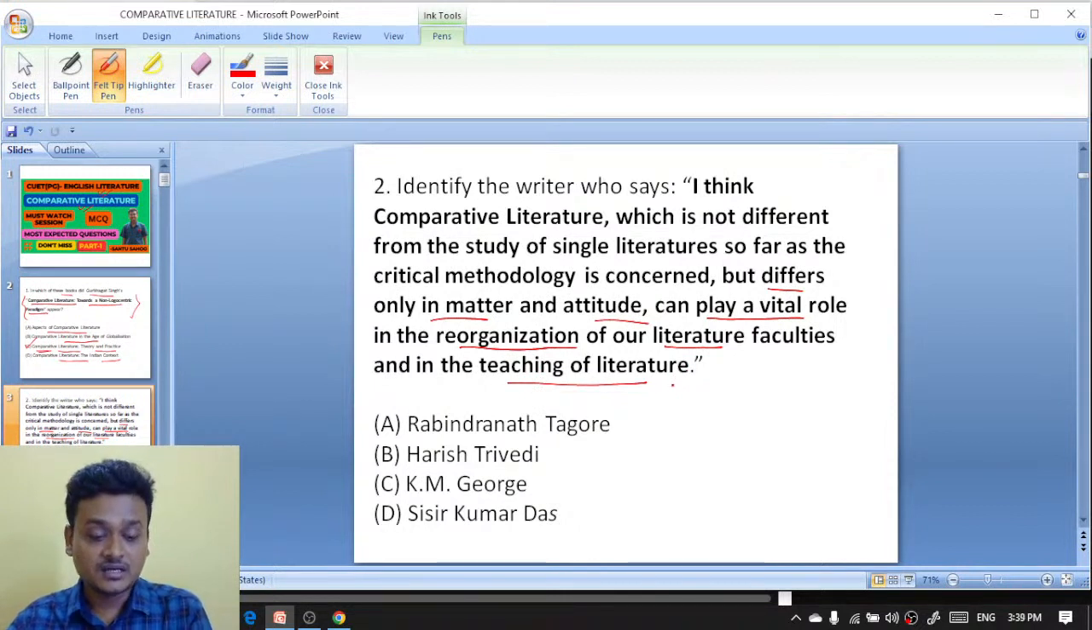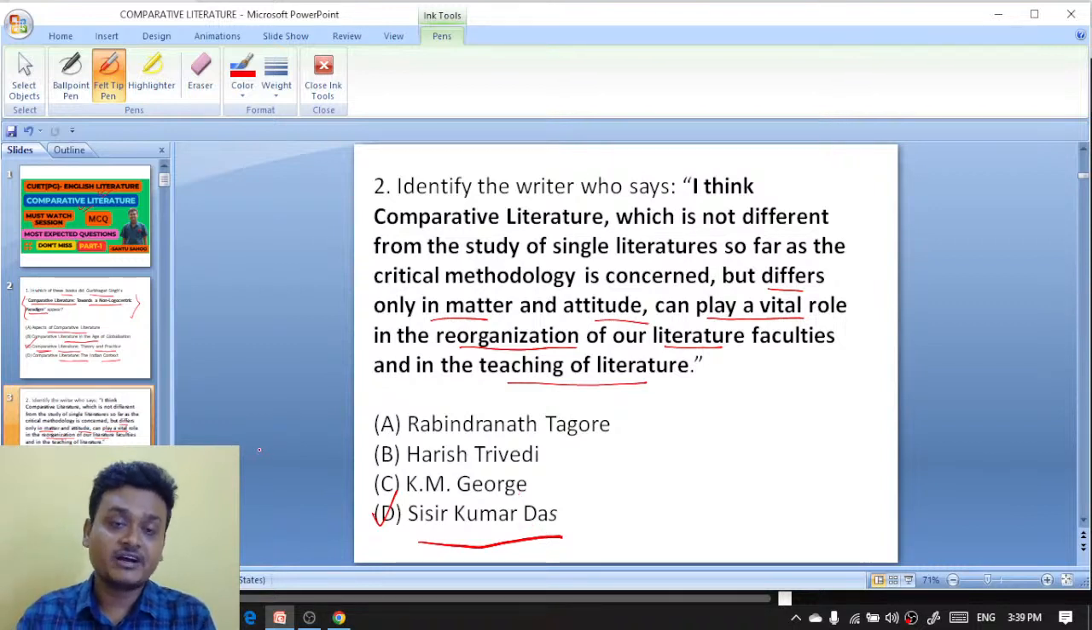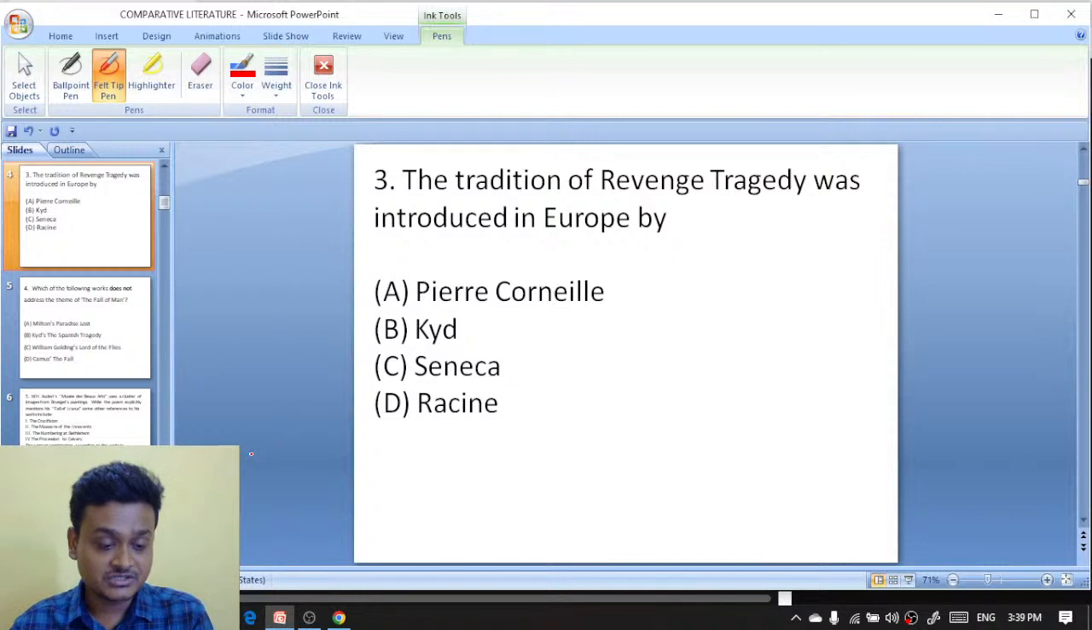Sisir Kumar Das is actually a prominent figure in the field of comparative literature. So you will now and often get the name of Sisir Kumar Das, Swapan Kumar Majumdar. They are the proponents. So it is Sisir Kumar Das who said that comparative literature is not different from the study of single literature so far as the critical methodology is concerned, but it differs only in matter and attitude, and it can play a vital role in the organization of our literature faculties and in the teaching of literature.